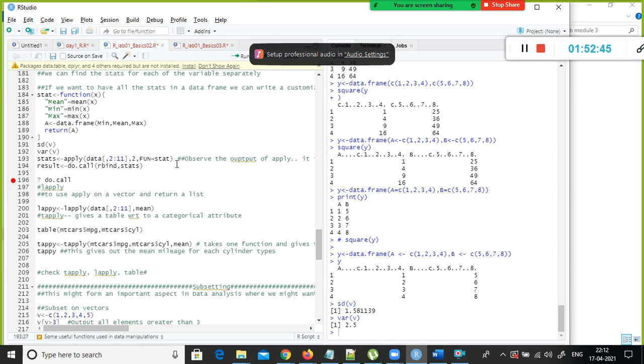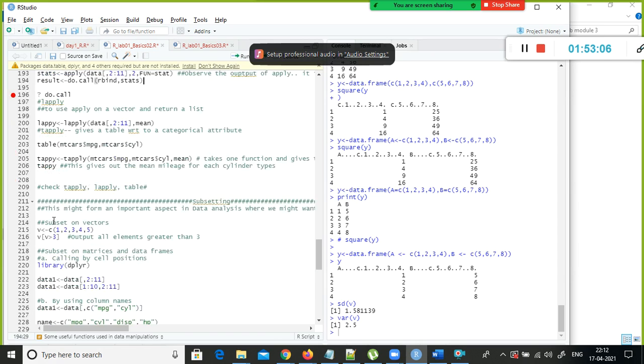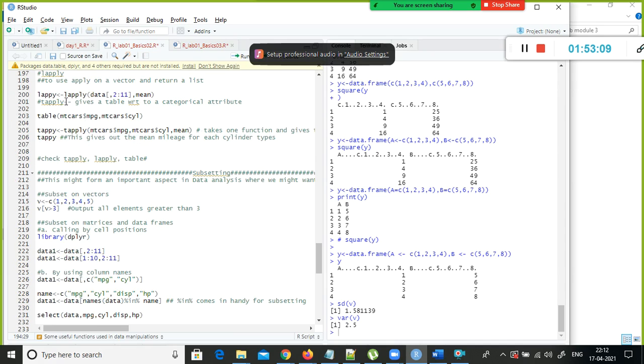You perform column level stat. I have given stat. So what is stat? This is a user defined function. How to apply a user defined function on the data frame at column level, okay? Because I am interested in only specific columns, not all the columns. I did some kind of subsetting, everything I did. And then lapply. So lapply will return the output in the form of a list, okay, and sapply will return the output in the form of a vector.